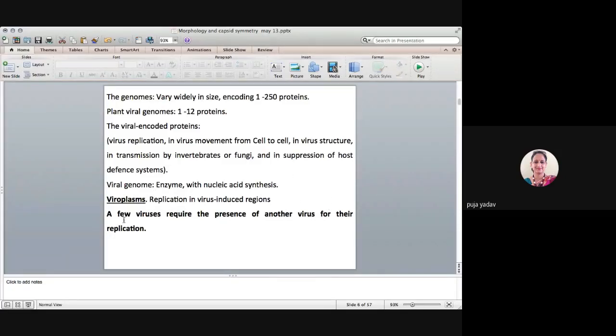For example, the HDV virus needs hepatitis B virus as the helper. So hepatitis delta virus needs hepatitis B virus as the helper virus.